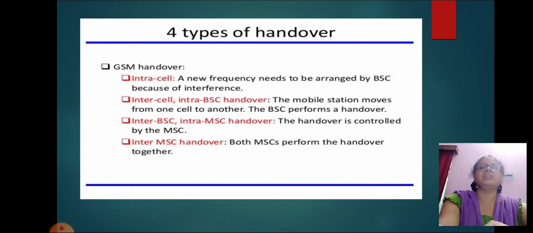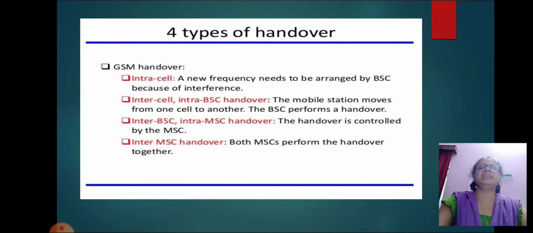Generally, there are 4 types of GSM handover: intra-cell, inter-cell intra-BSC, inter-BSC intra-MSC, and inter-MSC handover. Let us see one by one.